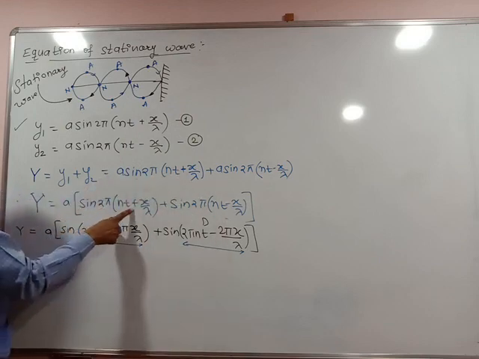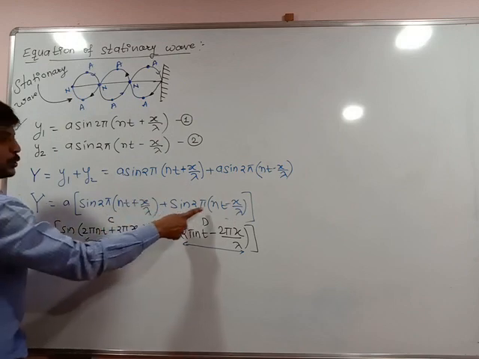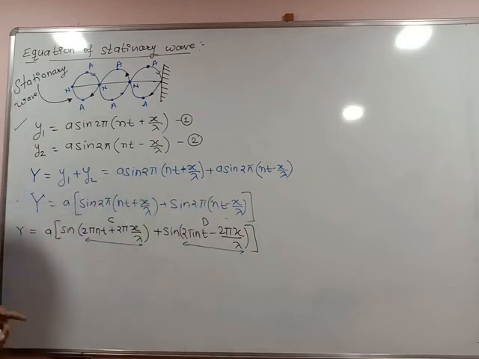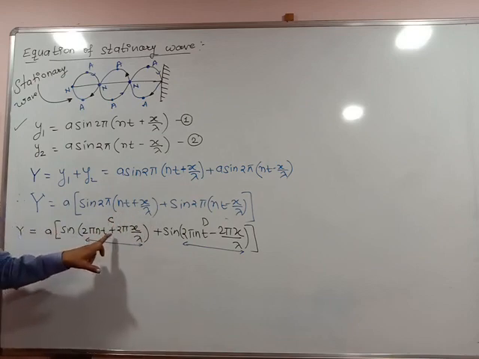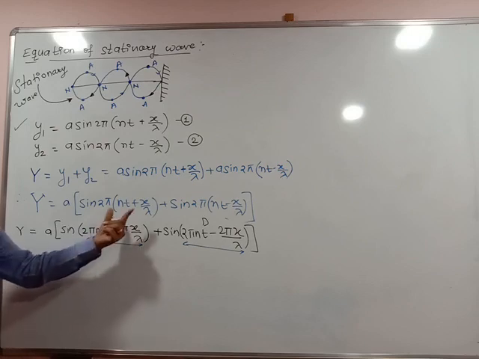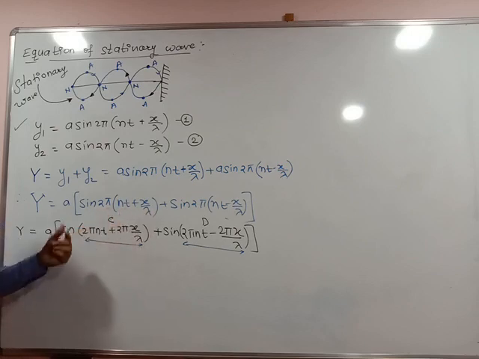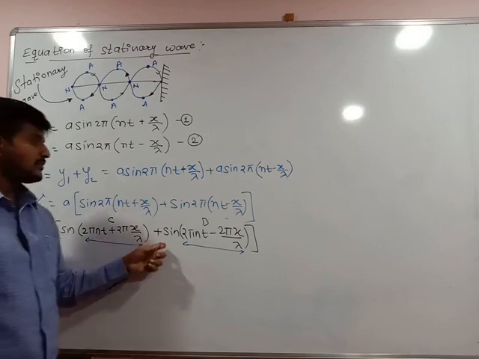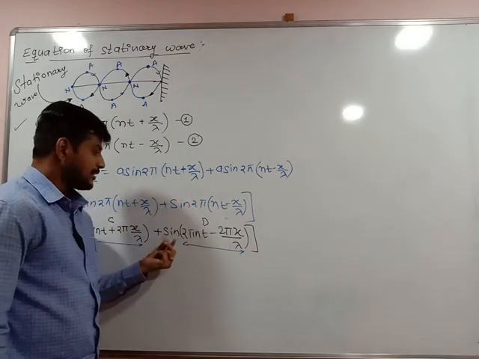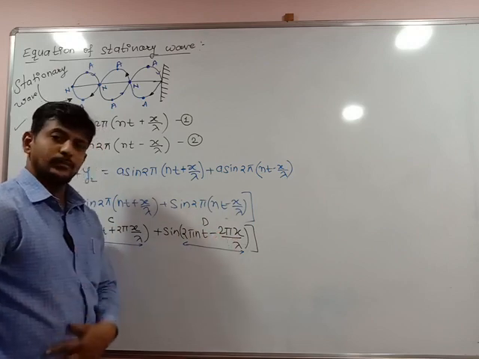Sin 2 pi nt plus x upon lambda plus sin 2 pi nt minus x upon lambda. Now multiply 2 pi in the bracket. What will we get? A sin 2 pi nt plus 2 pi x upon lambda plus sin 2 pi nt minus 2 pi x upon lambda.